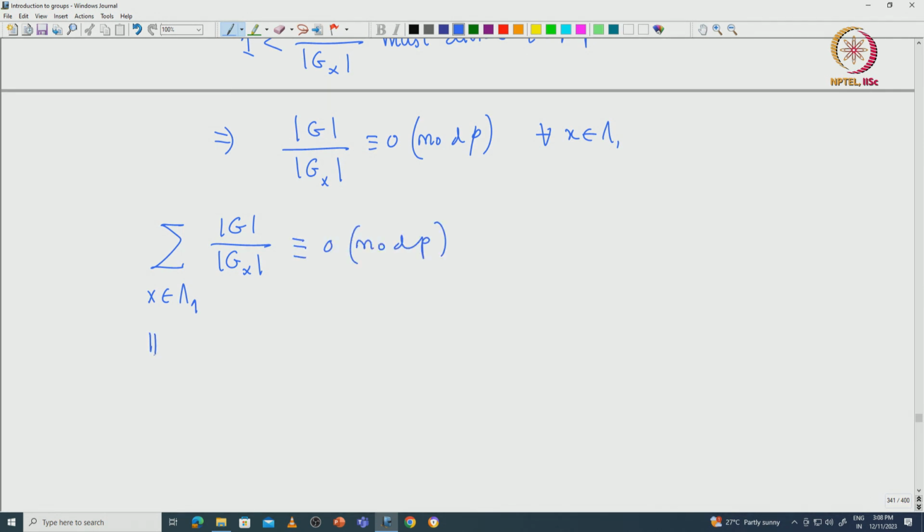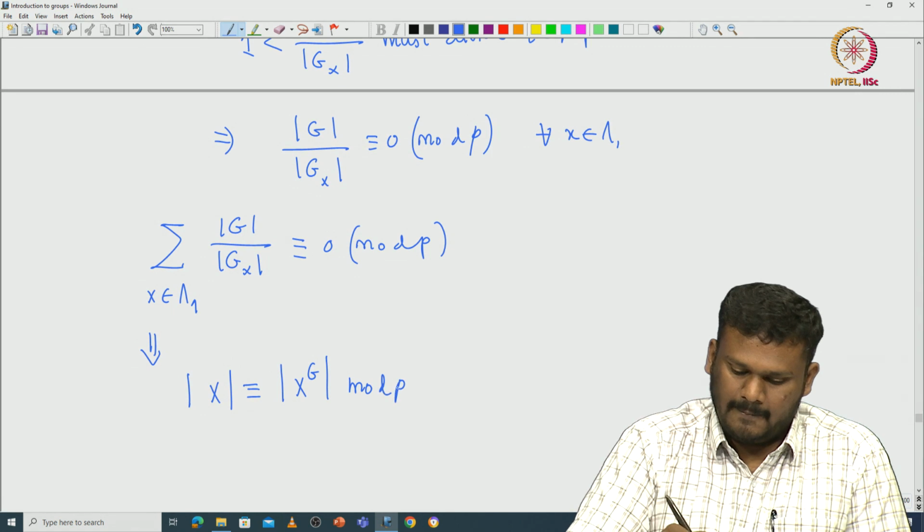So, from this and the orbit decomposition, you can see that the cardinality of X is congruent to the cardinality of X power G modulo p.